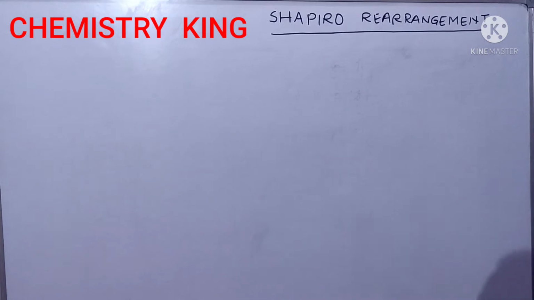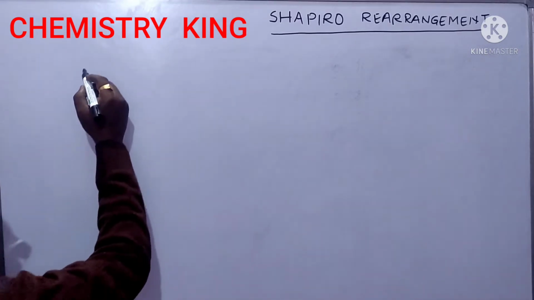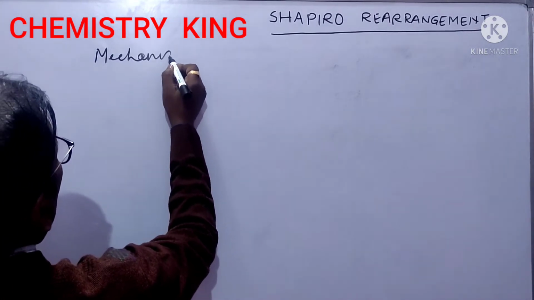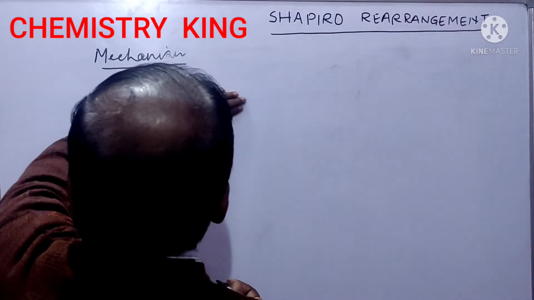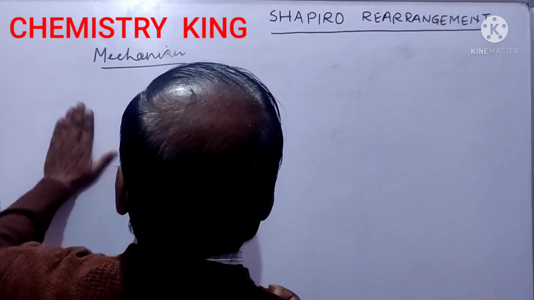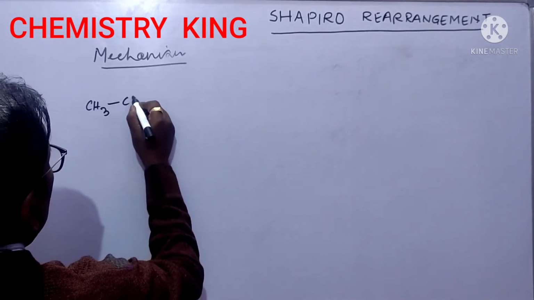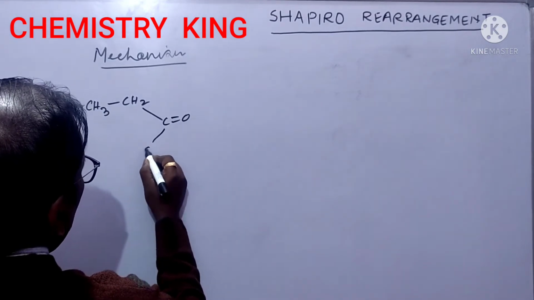Now we will see its mechanism. CH3, CH2, C double bond O, CH3.